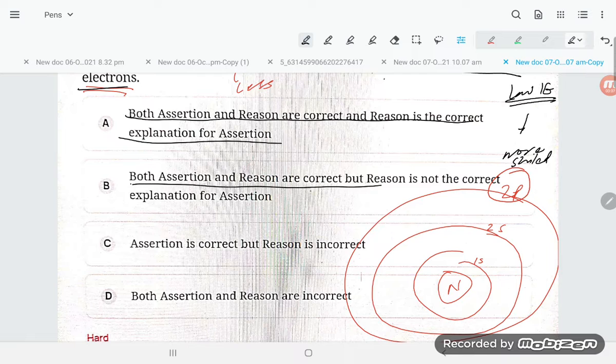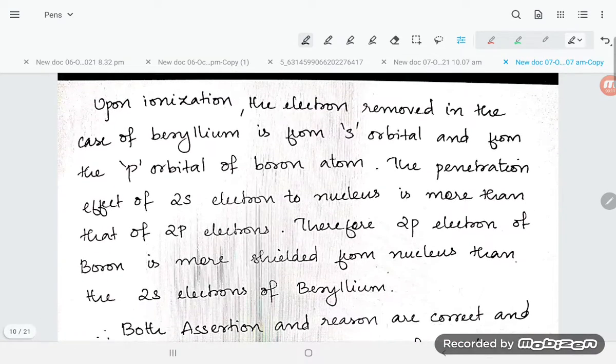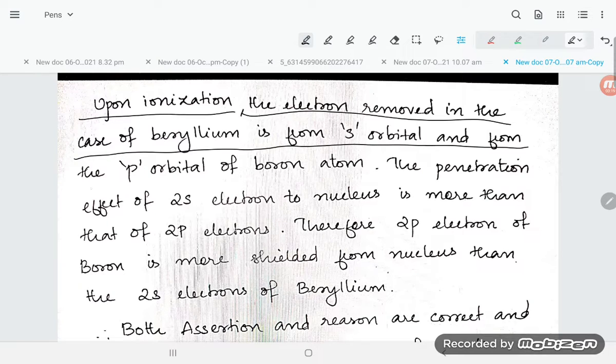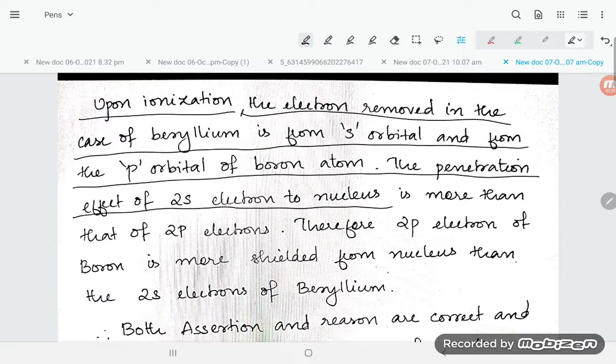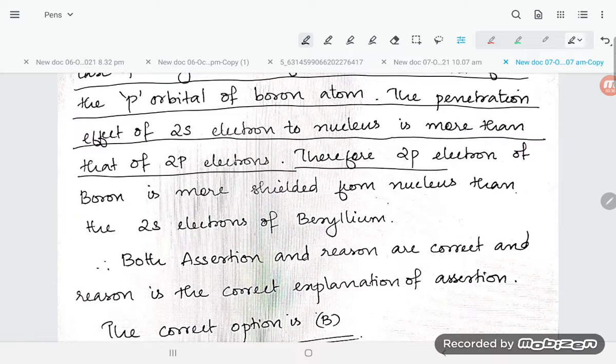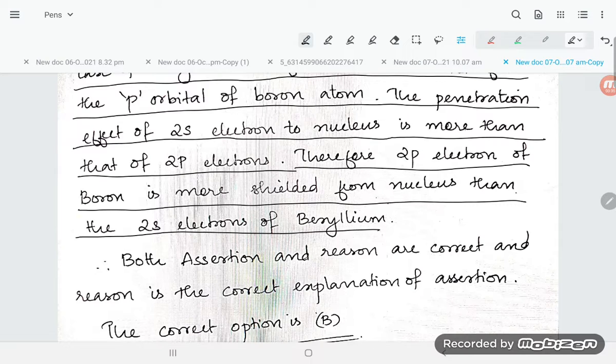Let us try to understand here. Upon ionization, the electron removed in the case of beryllium is from the s orbital and from the p orbital of the boron atom. The penetration effect of the 2s electron to the nucleus is more than the 2p electron. Therefore the 2p electron of boron is more shielded from the nucleus than the 2s electron of beryllium.